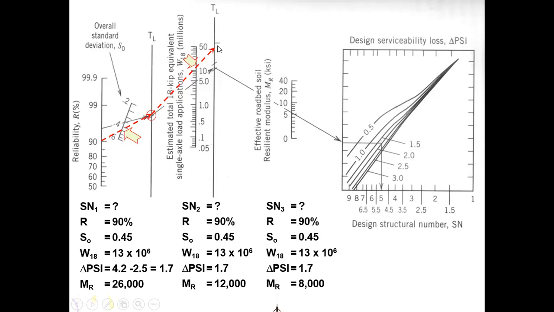Right. Now this will be similar for all SN1. From here you will have 3 branch lines because for each layer you have a different resilient modulus. So for the first layer, I said it's around 26,000 psi.